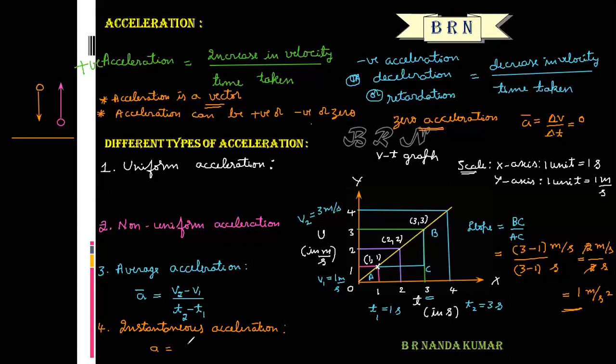The mathematical expression is a equals the limit as delta t tends to 0 of delta V divided by delta t, which can also be written as dV by dt. Delta V means change in velocity and delta t is change in time.